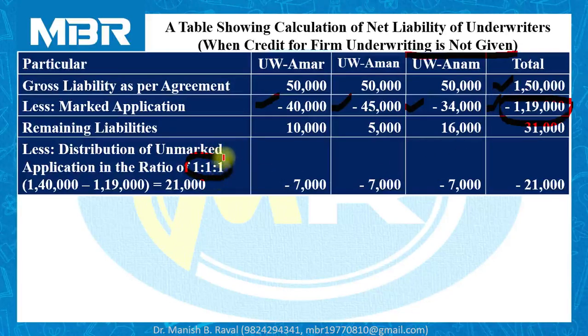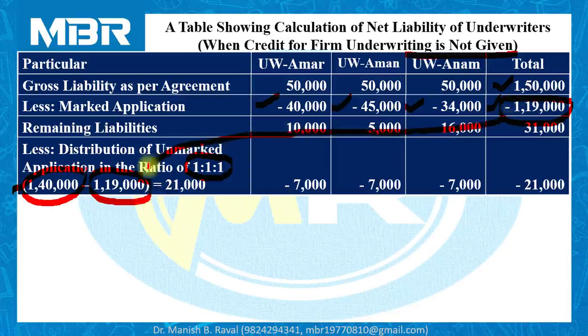Now check the first paragraph of your question. According to the information given in the first paragraph, total number of applications received by the company is 1,40,000 and total number of marked applications except firm underwriting is 1,19,000.